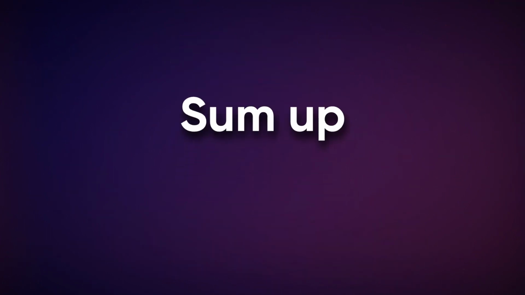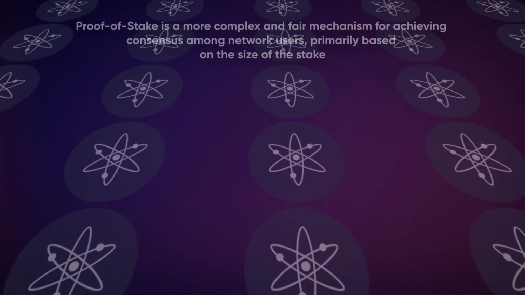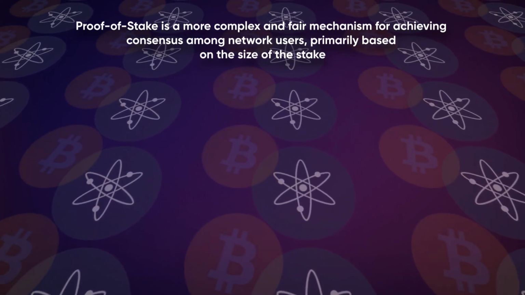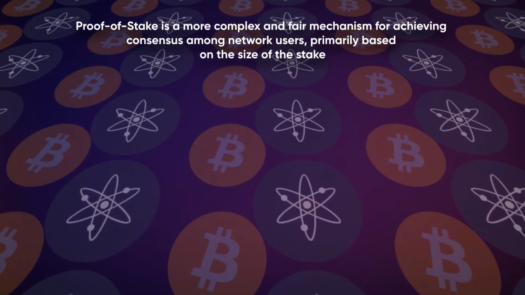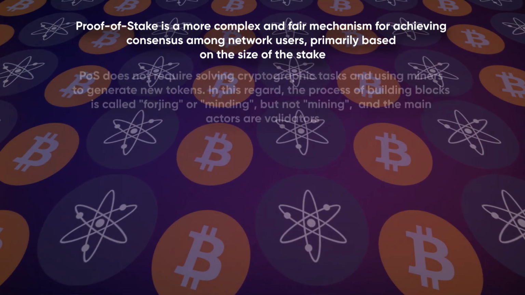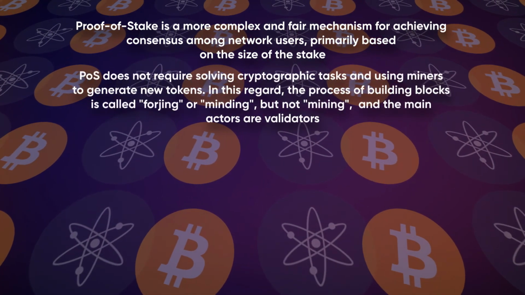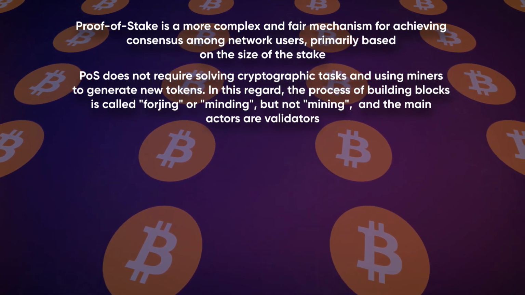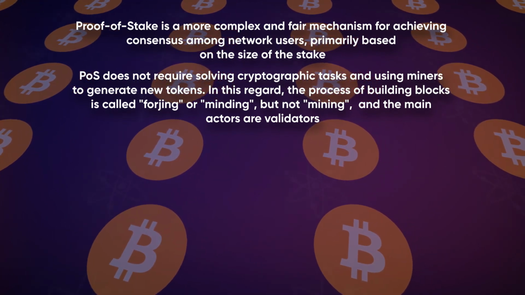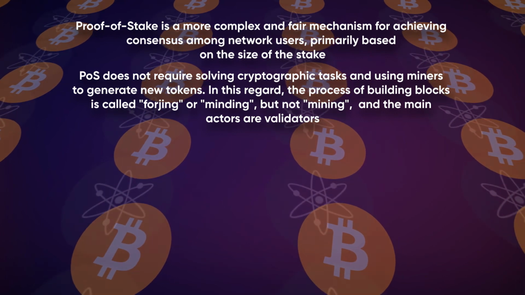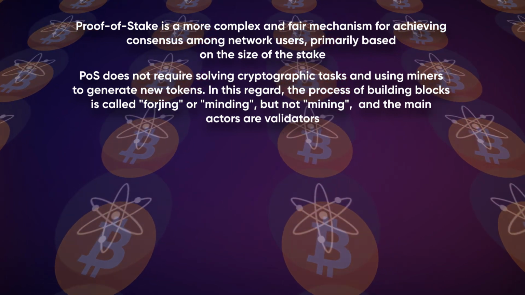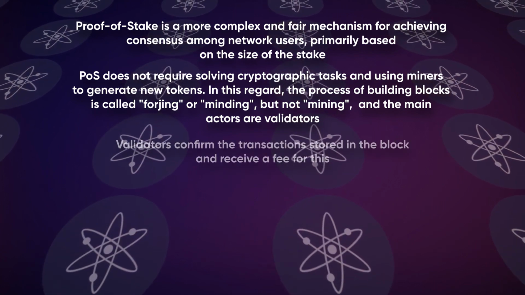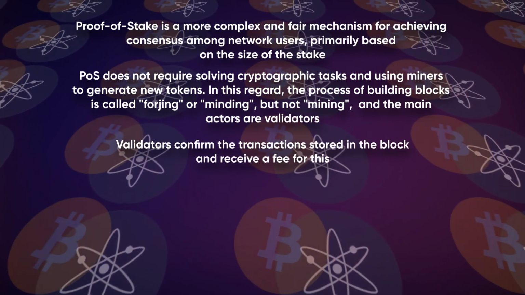To sum up, first, proof of stake is a more complex and fair mechanism for achieving consensus among network users, primarily based on the size of the stake. Second, PoS does not require solving cryptographic tasks and using miners to generate new tokens. In this regard, the process of building blocks is called forging or minting, but not mining, and the main actors are validators. Third, validators confirm the transactions stored in the block and receive a fee for this.